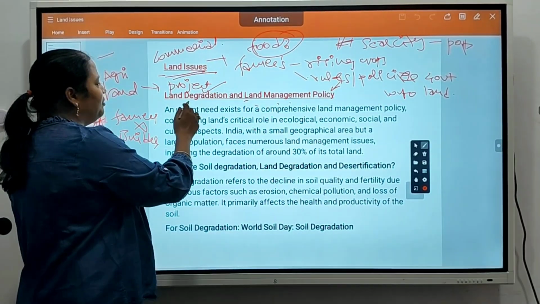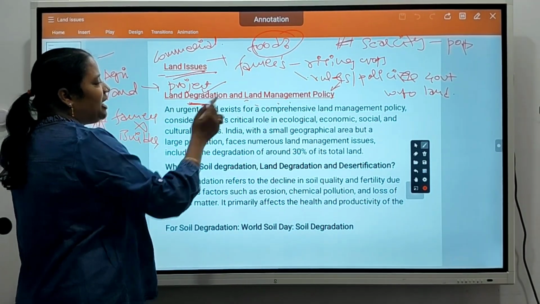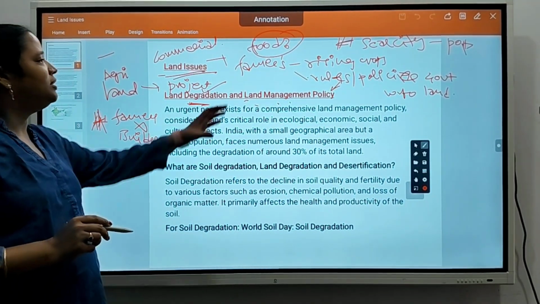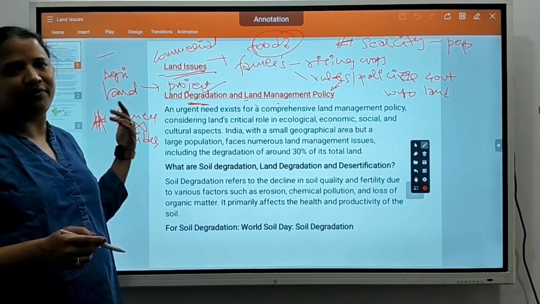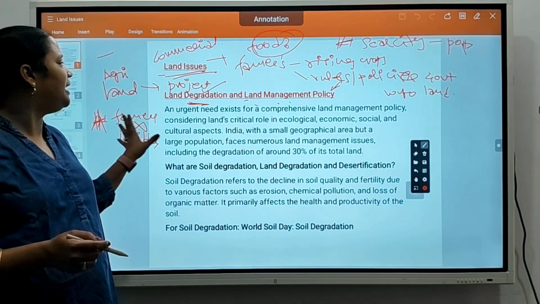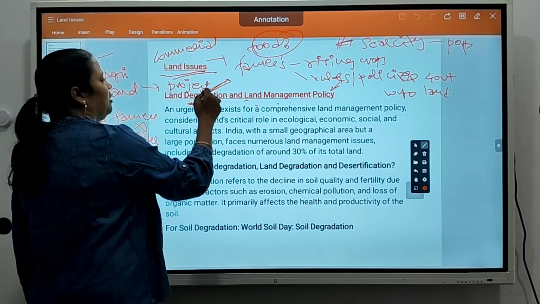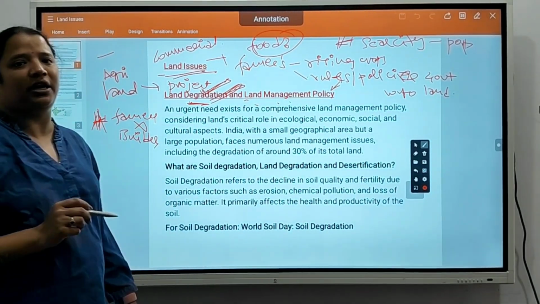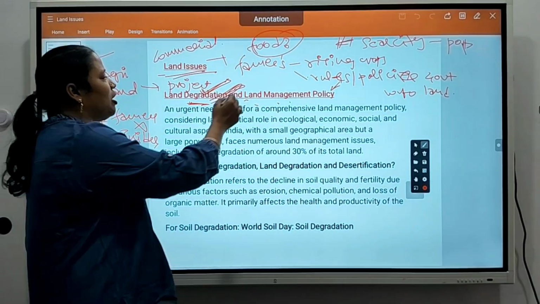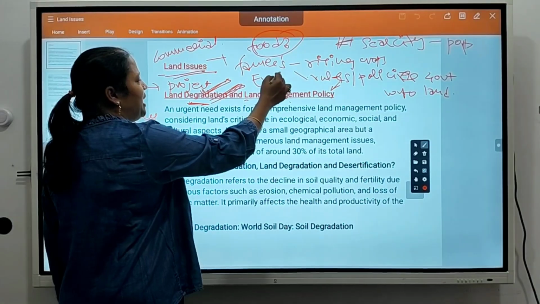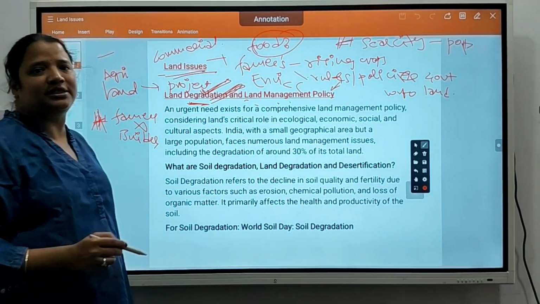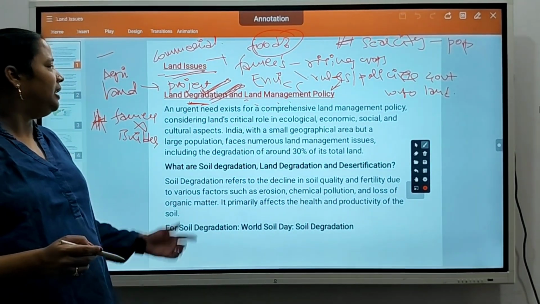What is the need for land management? Due to scarcity of land, due to fights between farmers and builders, and at the same time land degradation. Huge land degradation is happening in India due to environmental problems like climate change. So how does this land degradation happen? Let us see here now.